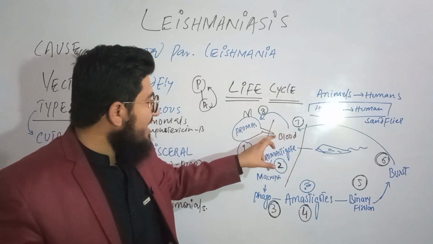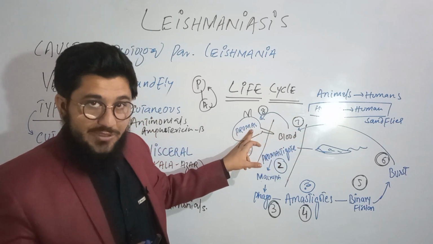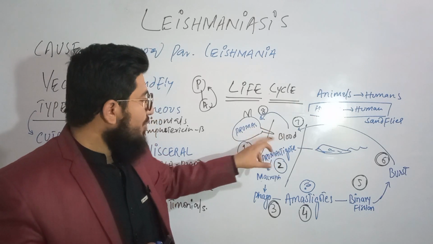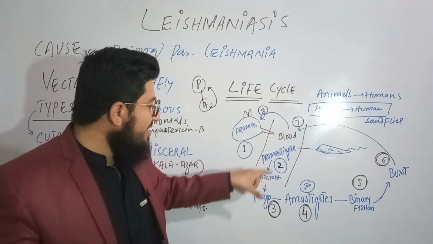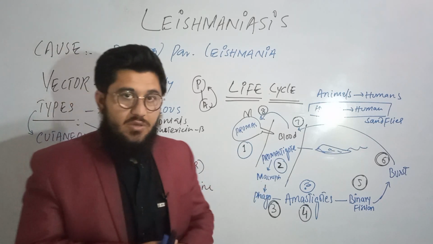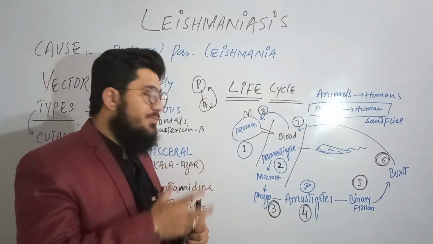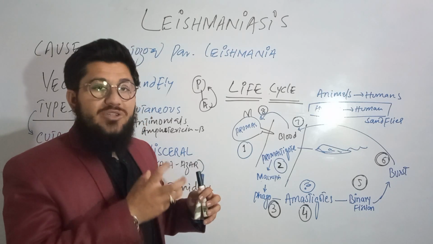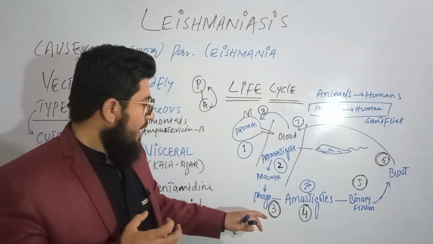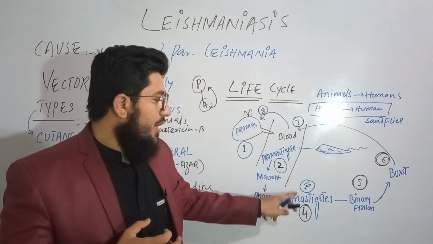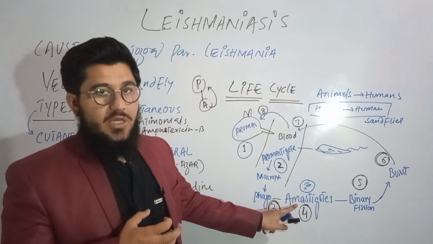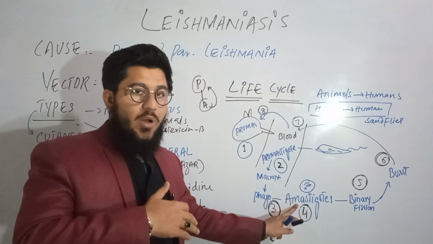As it injects the promastigote into this human, it will enter the blood. Here it is named the promastigote, and as it reaches the macrophages, if the macrophages find these promastigotes, they will be endocytosed. Phagocytosis will be done. Then they will convert into another shape named the amastigote. What is the difference between promastigotes and amastigotes?